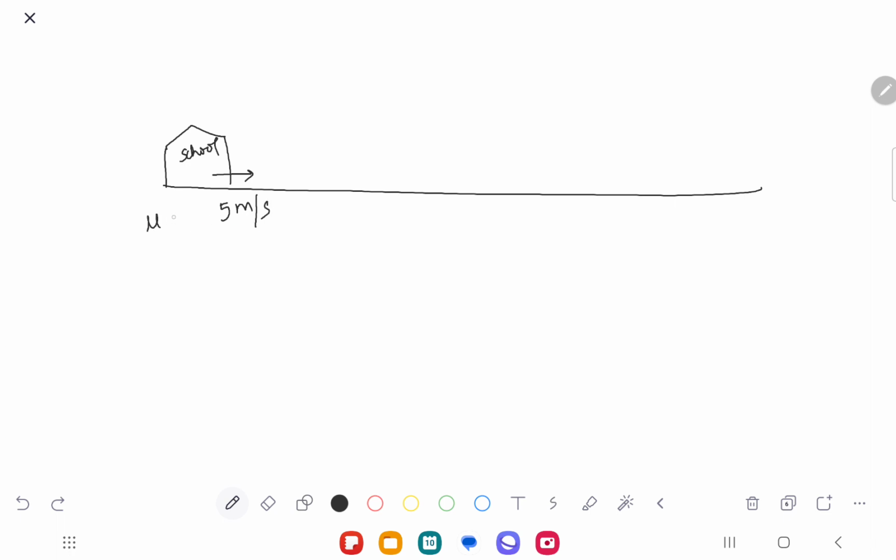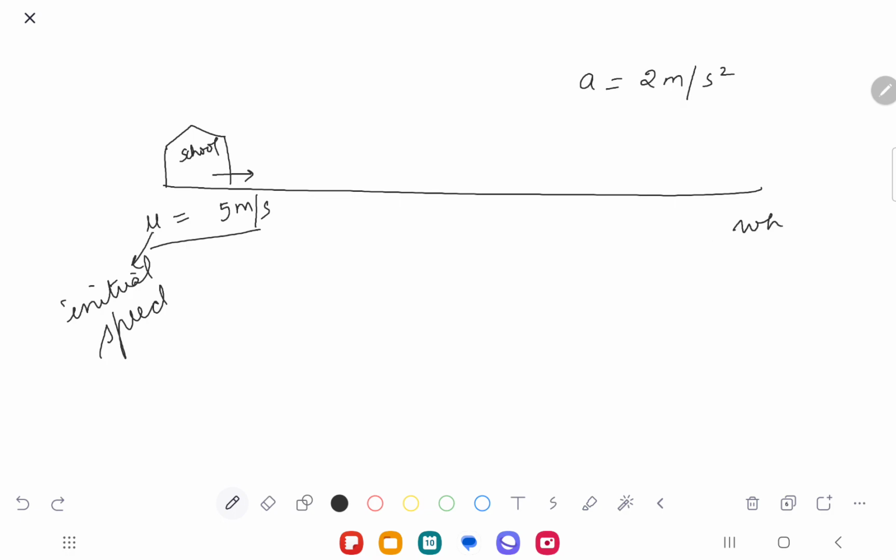So now you tell me my answer. For example, if I say this is the initial position, this is my school, and I start riding from my school at a speed of 5 meters per second. That's my starting speed, and u means initial speed. And now my acceleration is 2 meters per second square.